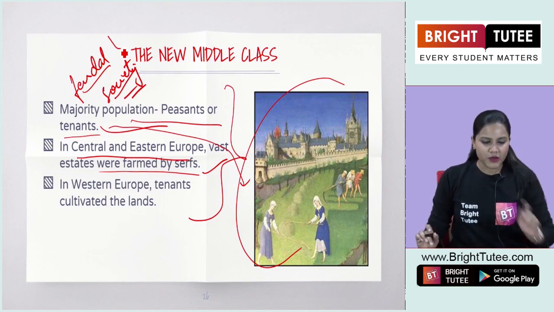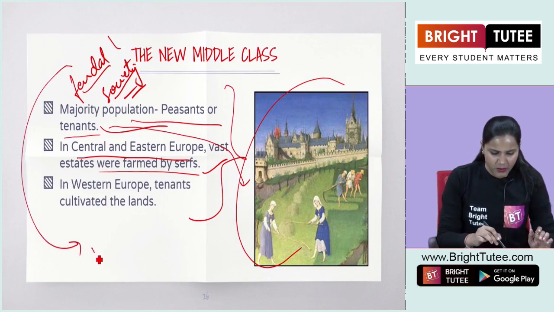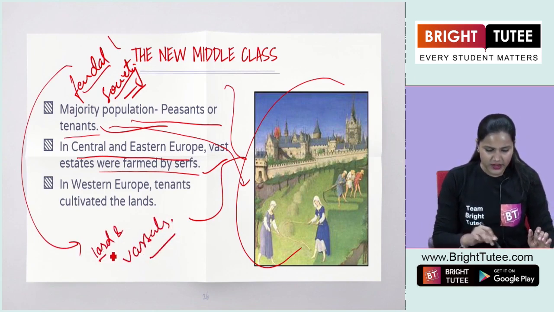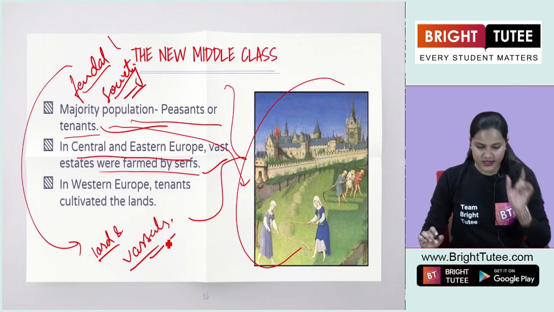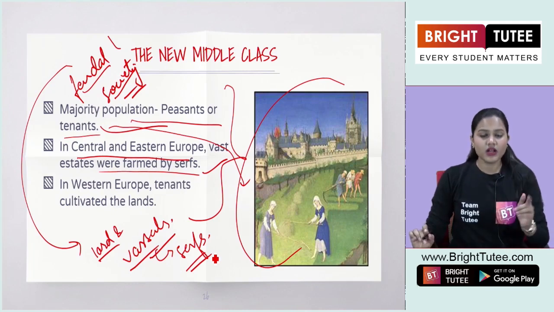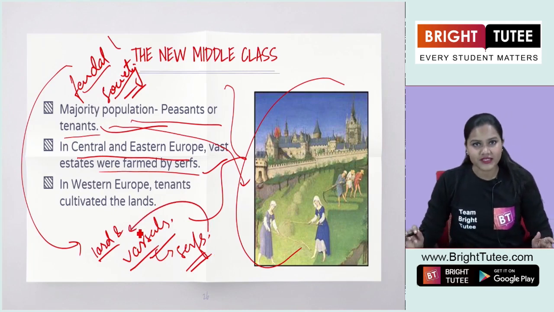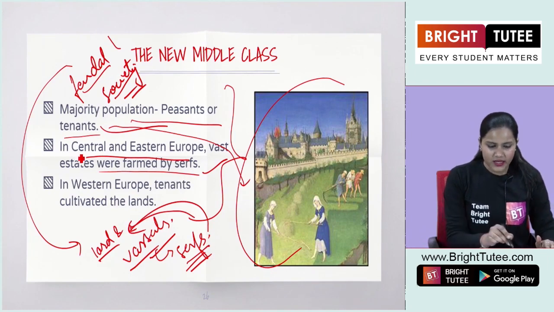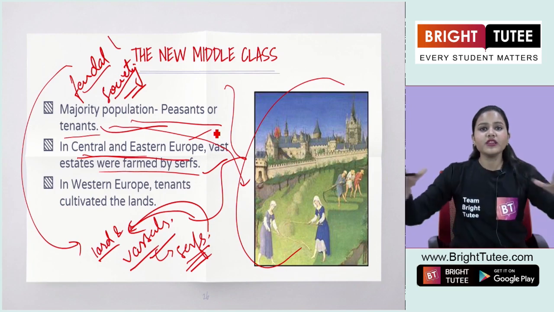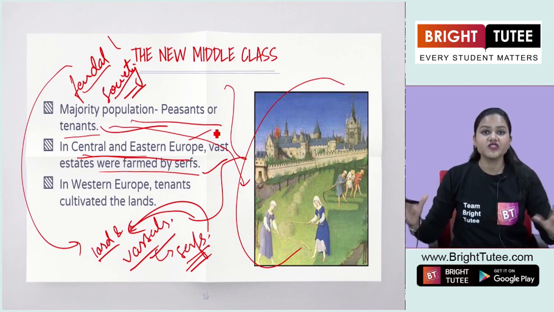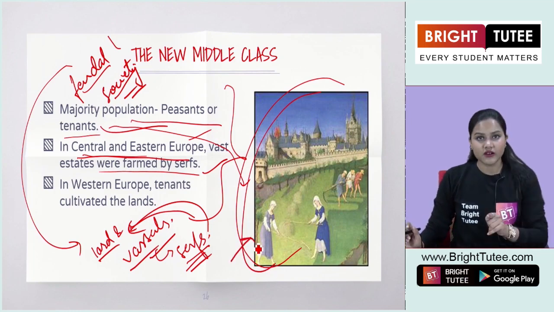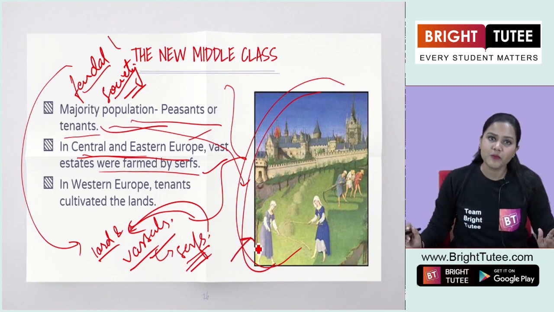Here, like I mentioned, was the feudal society. You must be remembering that when we talk about feudal society, it is the relation between the lords and the vassals. They were also referred to as serfs, who had to work under their lord or master. So basically, we see that in Central and Eastern Europe, all these vast estates, these large farms and large areas, were farmed by serfs who worked under their masters.